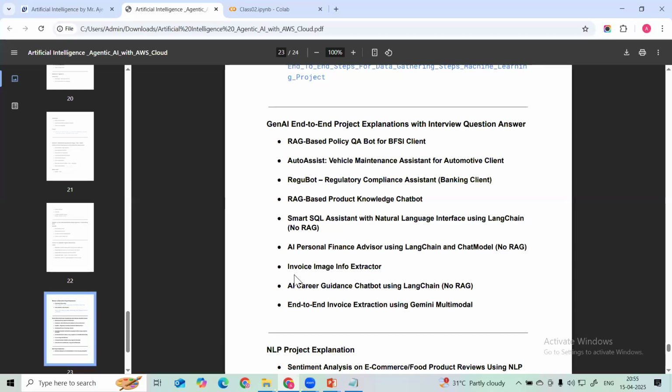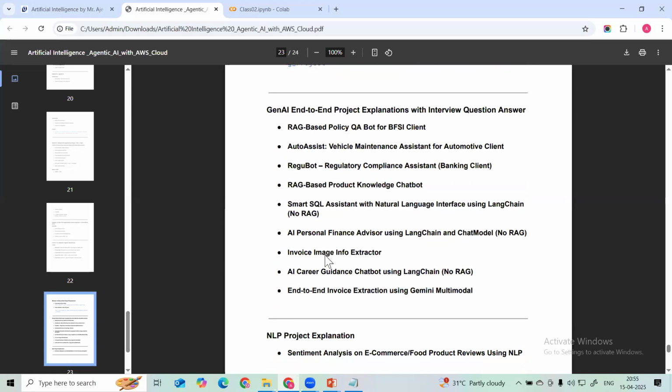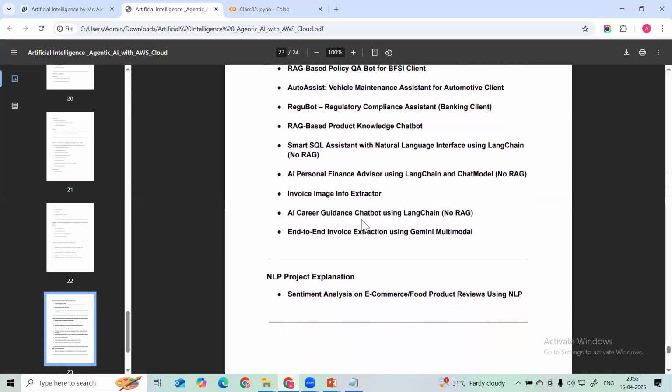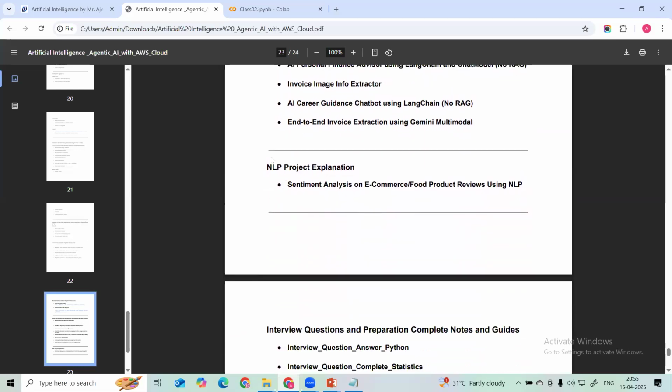And then we are going to cover some other projects also. We are going to see how we can explain these projects and how we can apply different types of projects. We are going to learn how to explain these projects in the interview. So these are some examples I have introduced here. And then we are going to learn the NLP project also, and how to explain it in the interview.